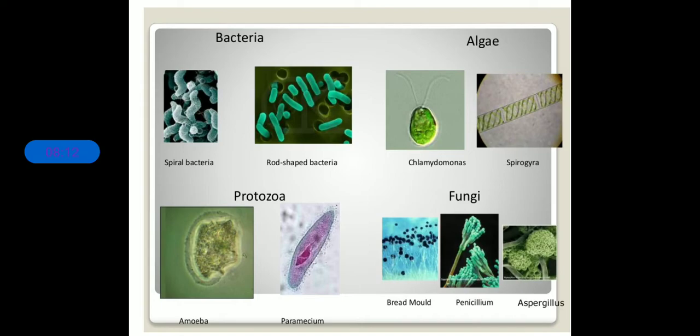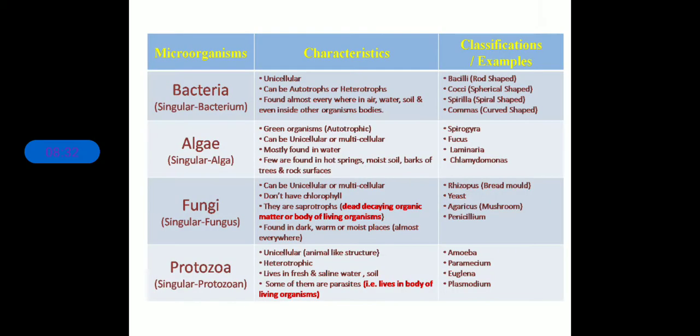Next are two examples of protozoa and three examples of fungi. We will discuss them. So these are the microscopic views of all the microorganisms, which we have divided into categories. Clear? Now let us discuss the microorganisms one after the other.